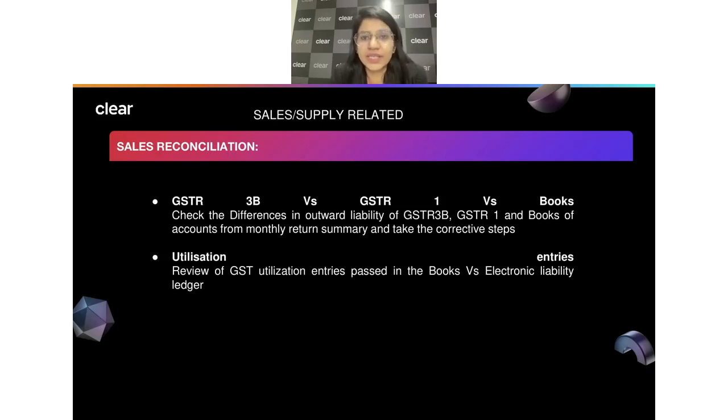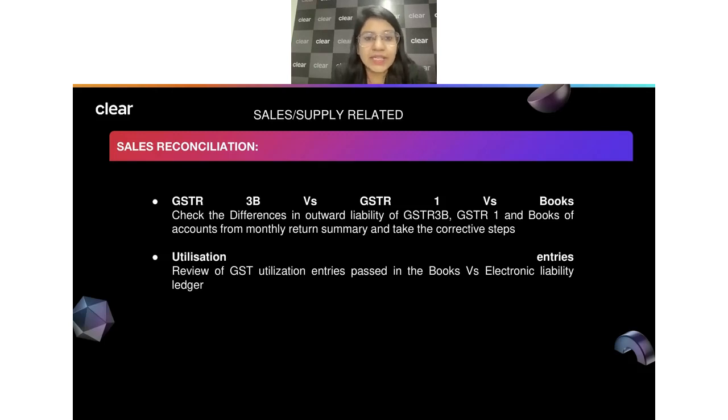Similarly, when we look into our GST3B, there we actually pay the taxes to the government. We will be paying the taxes on our outward supply. We will also pay certain taxes on our inward supplies where we are liable to pay the taxes under reverse charge. So these are the places and this is the information we furnish in GSTR 3B. But when it comes to showing the outward supply, this information is part of GSTR 1 as well as part of GSTR 3B.